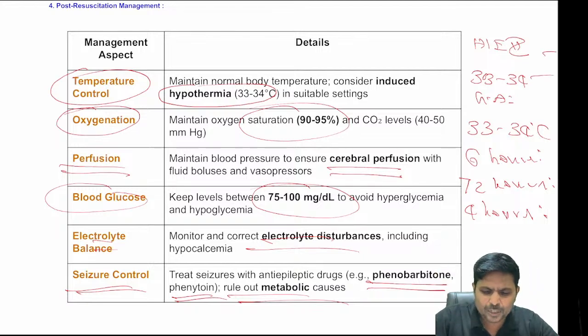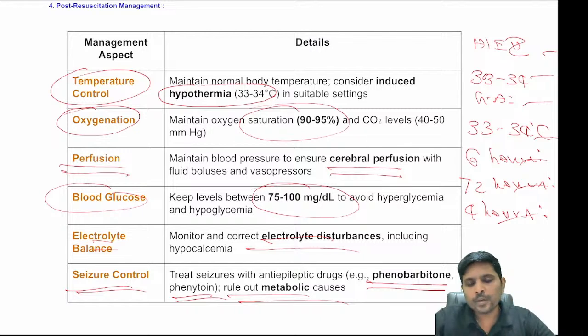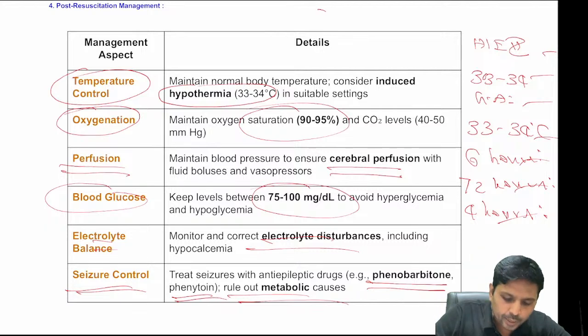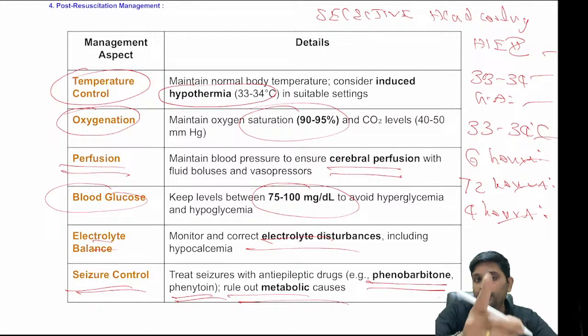Therapeutic hypothermia itself is a short note for you. Just write these 6 points, which is more than enough. Two types: either you can cool the whole body, it is called whole body cooling, but right now they are doing selective head cooling. So therapeutic hypothermia is definitely a short note for you, my dear boys and girls.